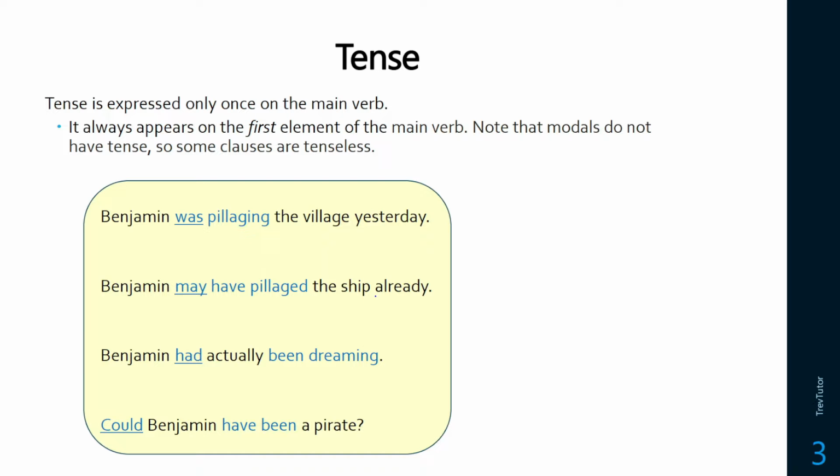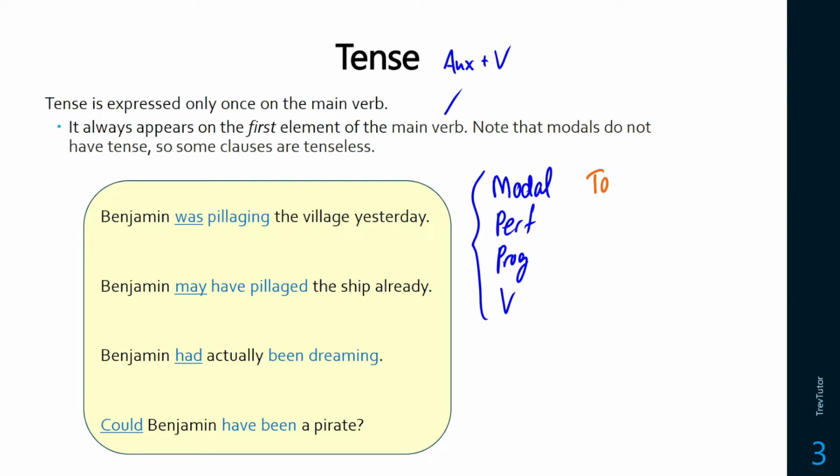So how do you find tense? Well, tense can occur in a clause, and if it does occur, it has to occur on the first element of the main verb. So this is all of the auxiliaries plus the verb. So this is the chain of the modal, the perfect, the progressive, and then the verb itself. So somewhere in here, it's going to be the highest element that has it. So in Benjamin was pillaging the village yesterday, was is the first thing in our main verb. So we take a look at this form to see what the tense is. So the tense of this sentence is past.